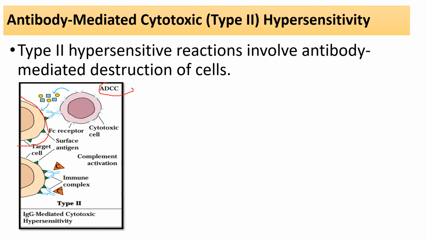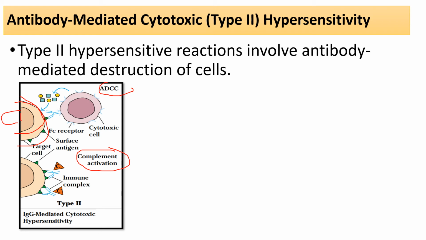These cytotoxic chemicals enter our target cell. What will happen after entering the cell? The target cell will go to cell lysis. So it is called complement activation. And there is one more method also. Here it is the cell lysis, and here it is the cell phagocytosis.